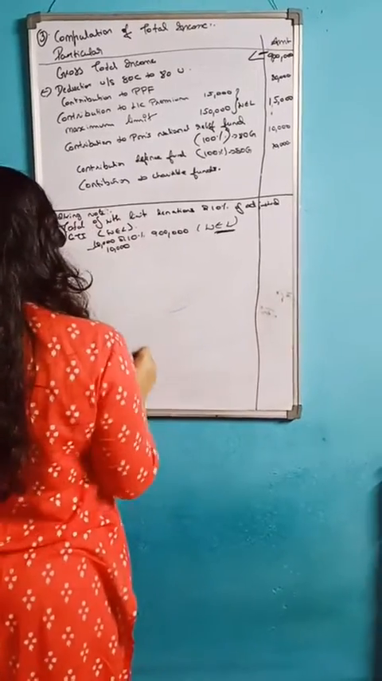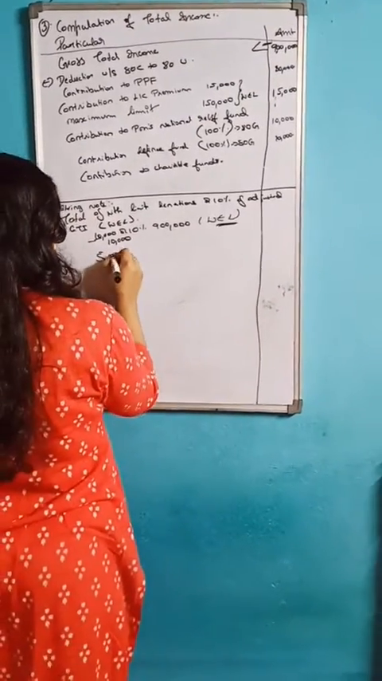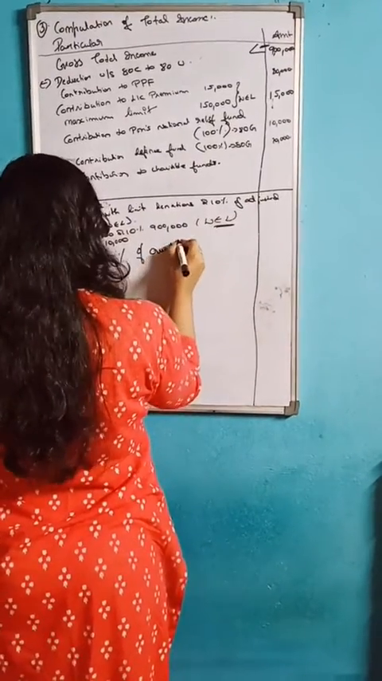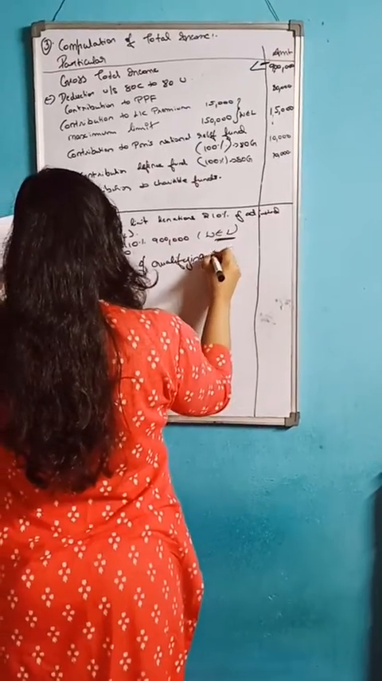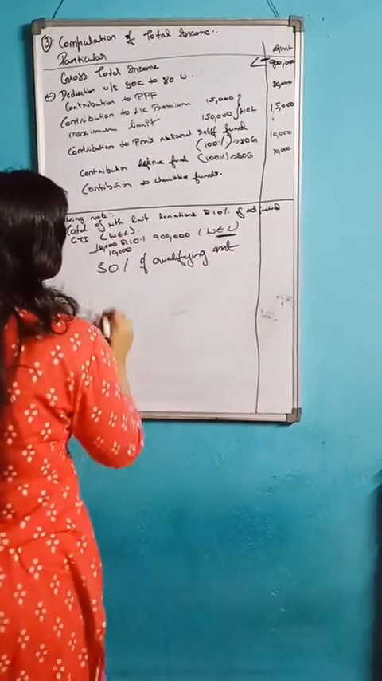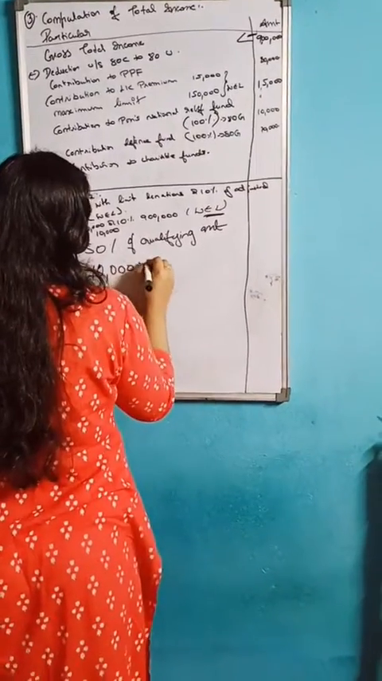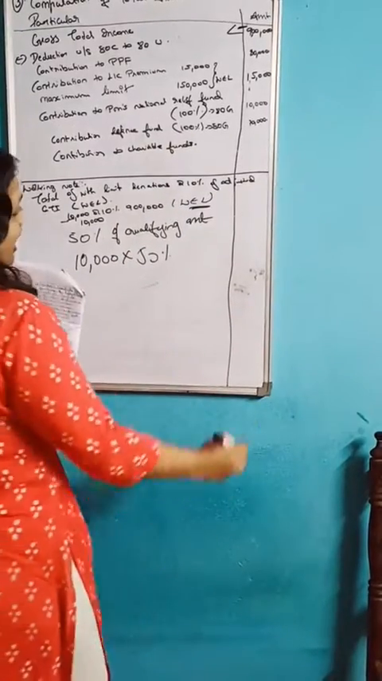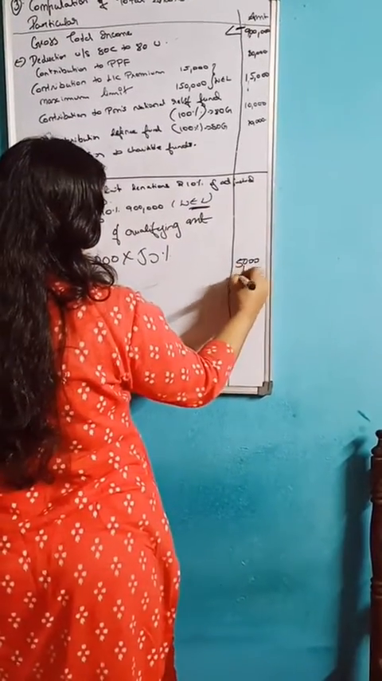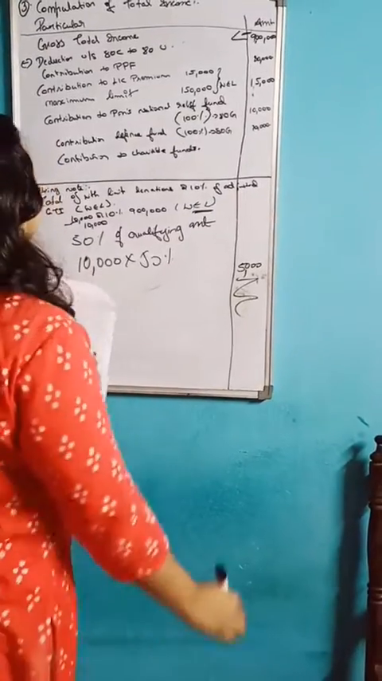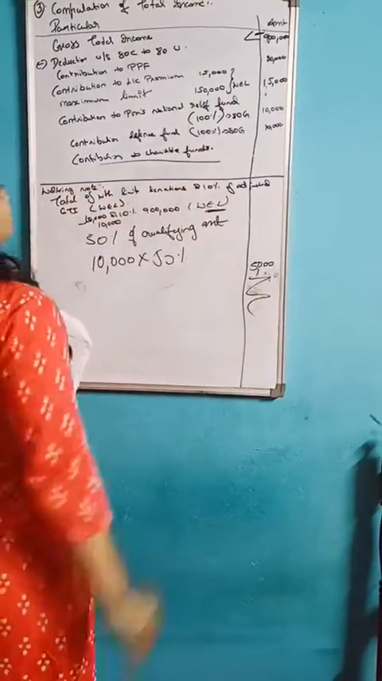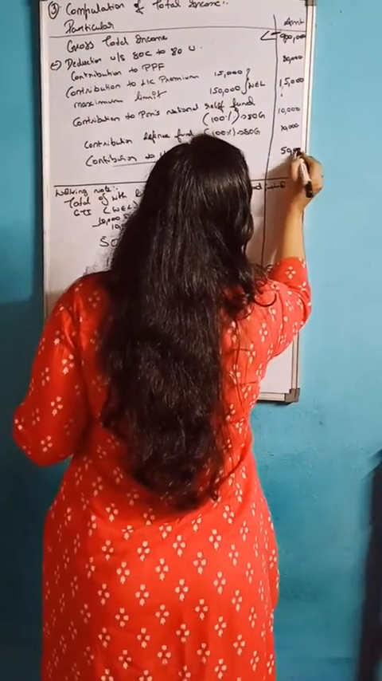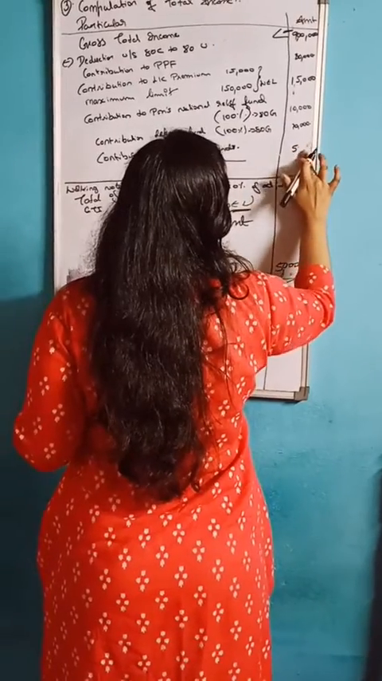After that you should take 50%. So 50% is the qualifying amount. 10,000 into 50%, how much will you get? You will get 5,000. Okay, 5,000. So for contributions to charitable fund, you will get 5,000.